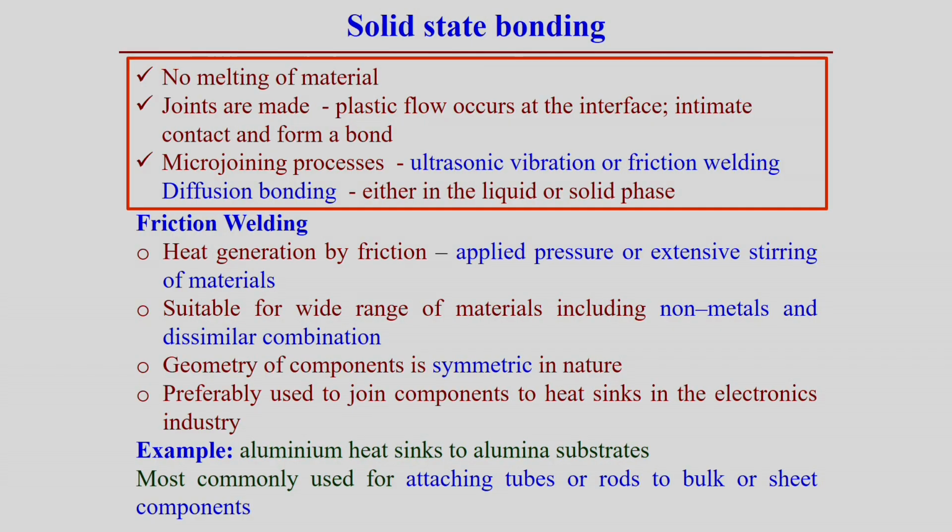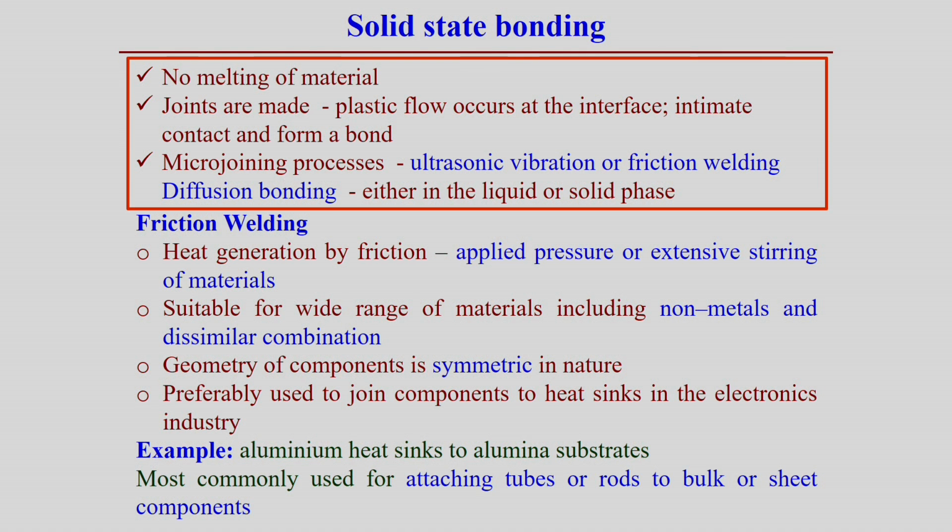Apart from that, some solid state bonding has also been developed, which is in the category of micro welding or micro joining processes. In this solid state bonding process no melting happens; joints are made through plastic deformation at the interface and intimate contact, and finally form a bond.